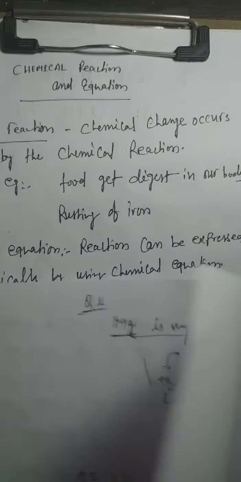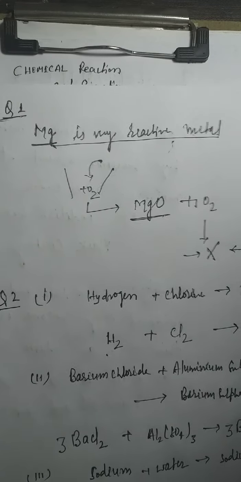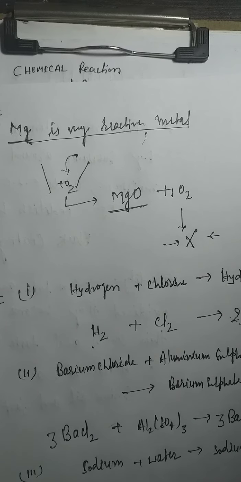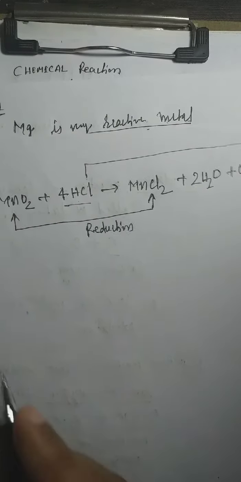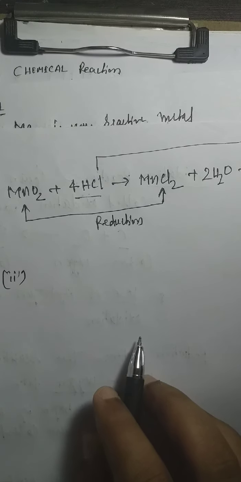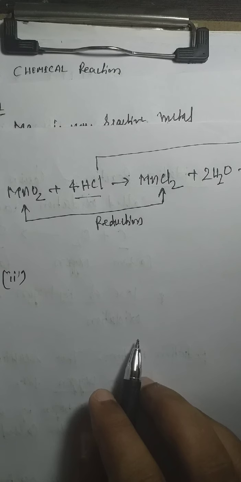Now we go to the second portion of this question. Everyone see the slide. Question number 3, and its second portion is asking: sodium hydroxide solution in water reacts with hydrochloric acid solution in water to produce sodium chloride solution and water.